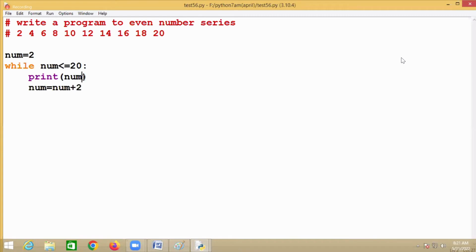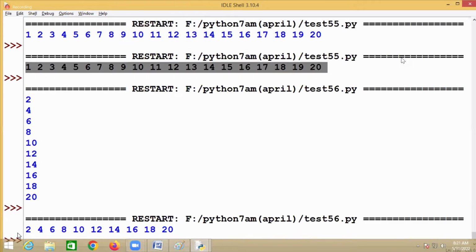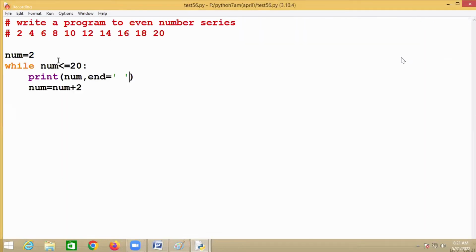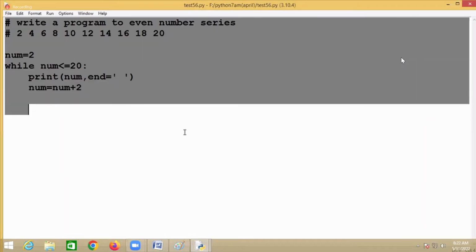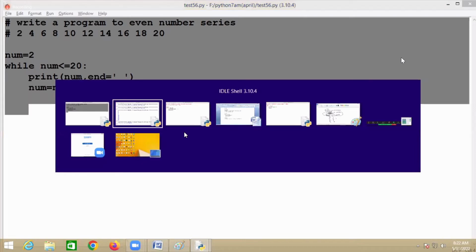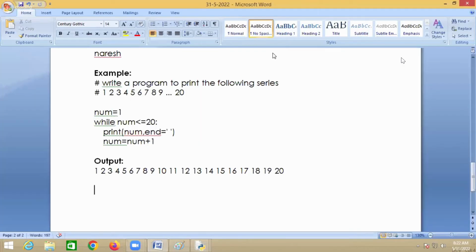If you want it on the same line, just use END equal to what? Some space. After printing, I don't want to insert a new line. I want to insert the space. I don't want to insert a new line.